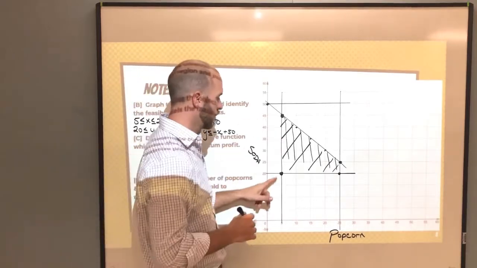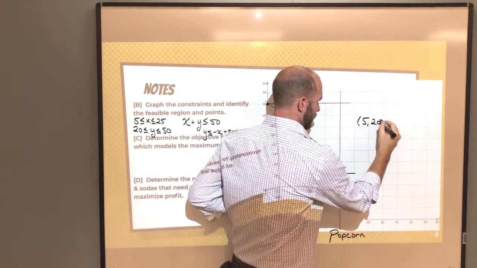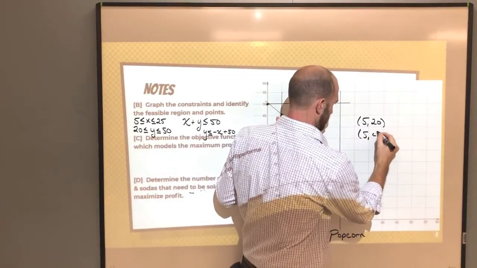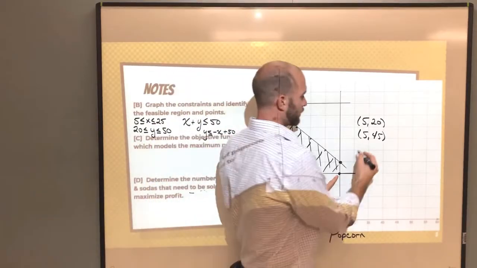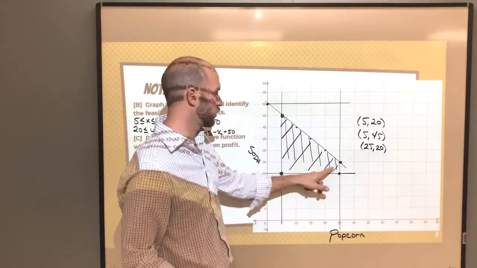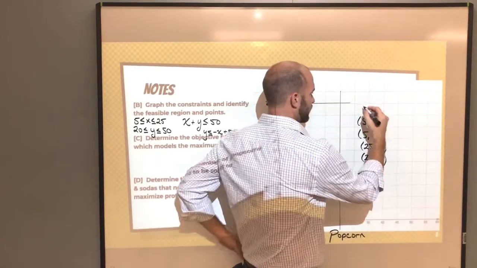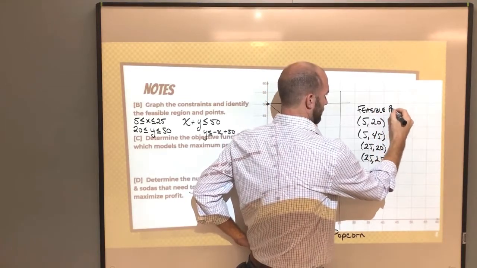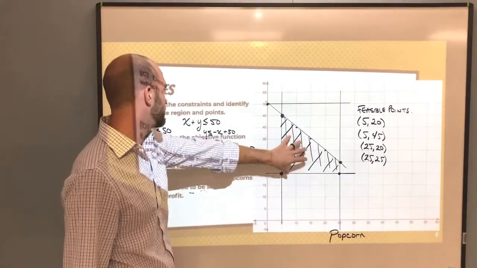So these points over here would be the point (5, 20). This is the point (5, 45). This is the point (25, 20). And this last point is the point (25, 25). So these are the feasible points. Okay? And this is going to be our feasible region in here, right?